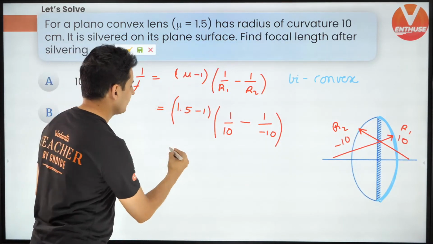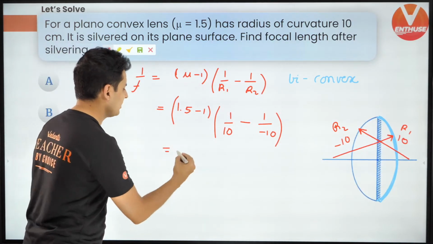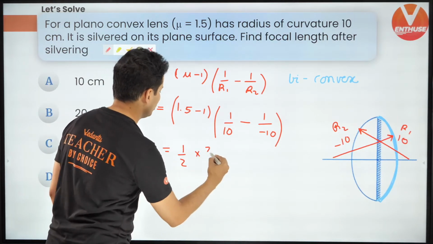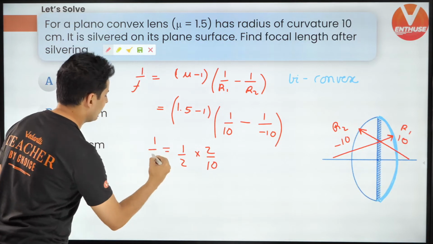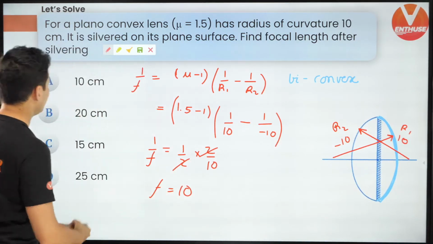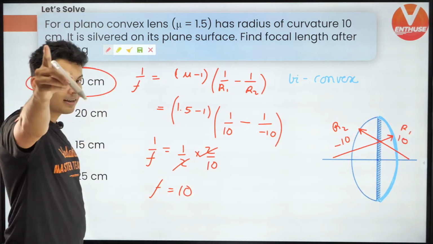Okay, so now this is going to be 1.5 minus 1 is 0.5, which is half. 1 by 10 plus 1 by 10, that's 2 by 10, correct? And that's 1 by f. 2 cancels, and therefore f is 10 centimeters, which is option A. That's the correct answer. Very good.